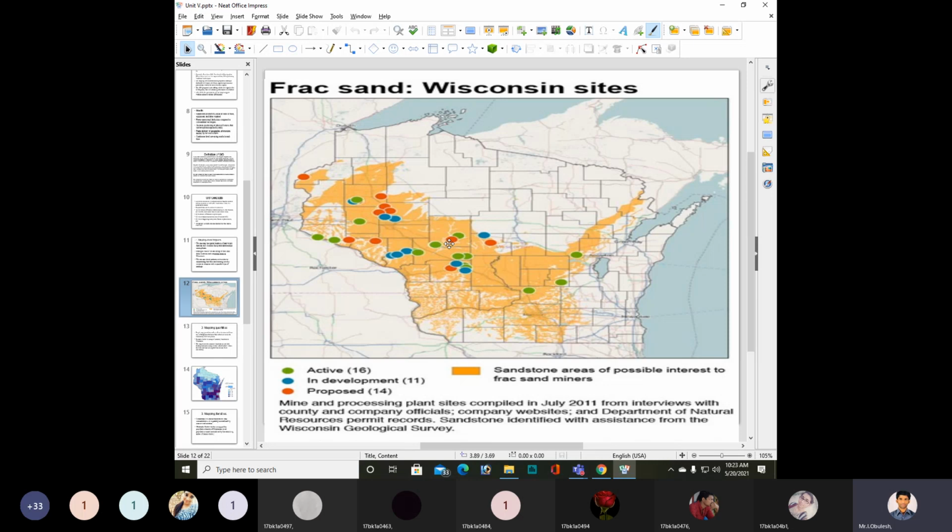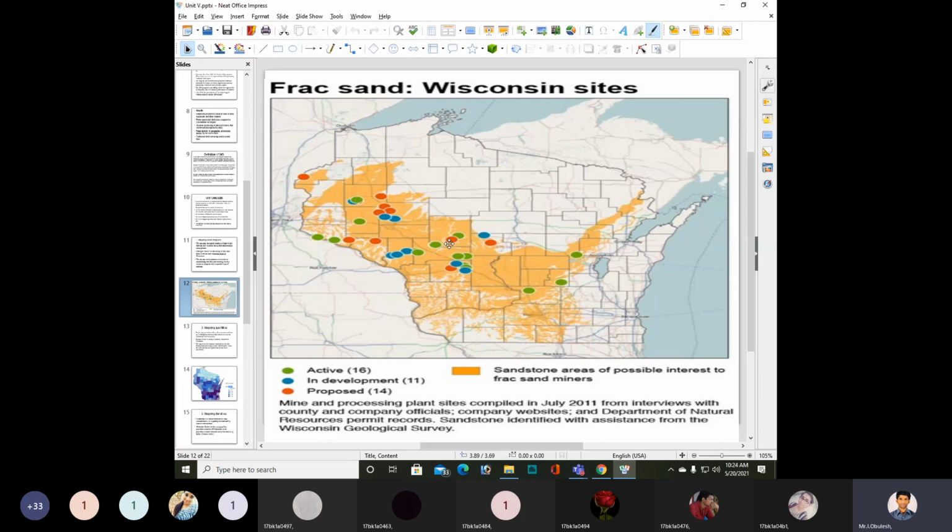Sandstone was identified with assistance from the Wisconsin Geological Survey. In that we have 16 active regions, 11 regions under development, and 14 proposed regions.